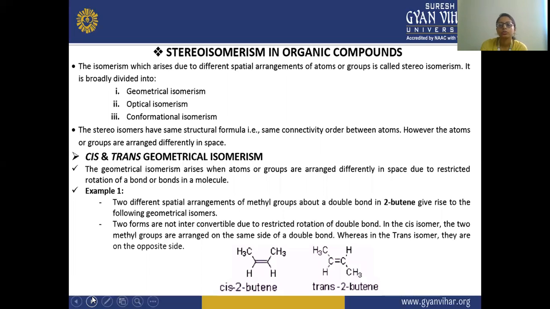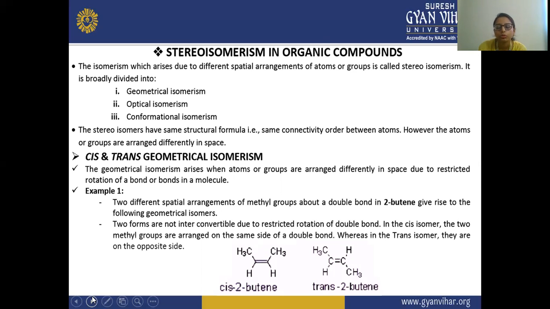Next is stereoisomers in organic compounds. Stereoisomers have the same structural formula, the same connectivity order between atoms. Here are cis and trans isomers, which I told you about in the earlier slides. There is a double bond between the carbon-carbon atoms, and there are two forms, cis and trans.